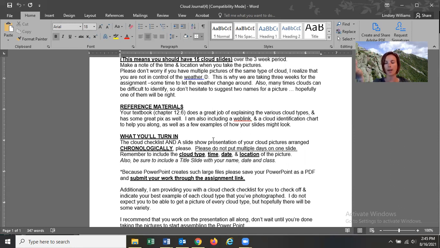That's the whole point of this lab, identifying the cloud types. And even though we have many overcast days in central New York, we actually have some of the prettiest, puffiest clouds around, believe it or not. So you should be able to get some of your own original photos to identify your clouds.